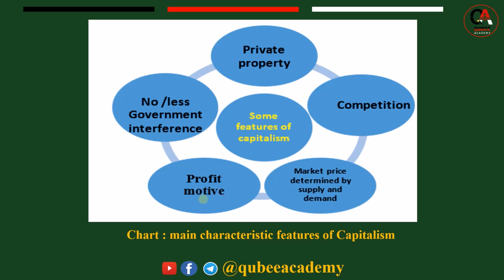The companies and individuals during capitalism, their main target was production and sale of goods based on profit motive. This means the main feature of capitalism. Finally, no or less government interference. That means intervention. This means the main feature of capitalism in short.